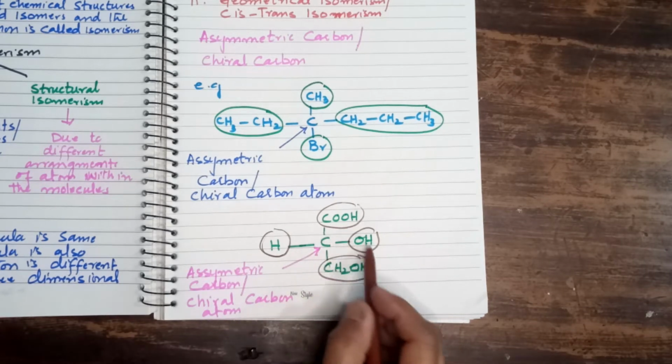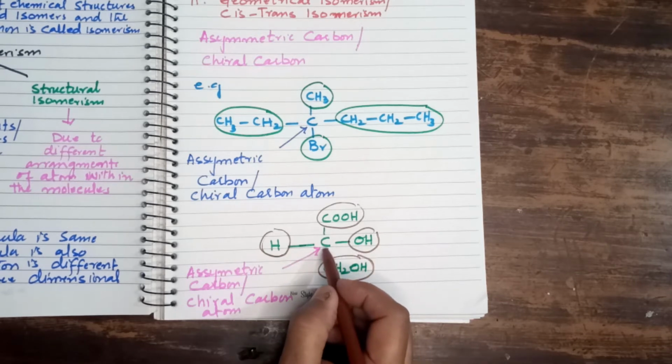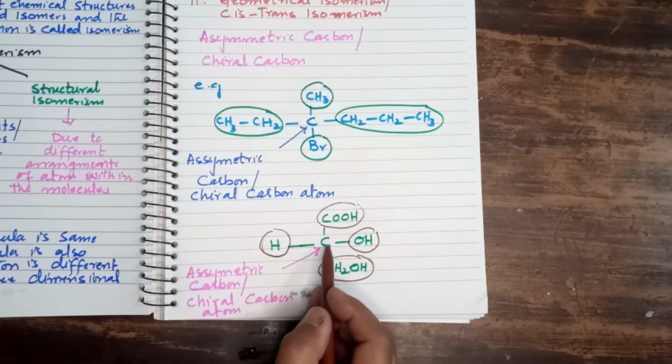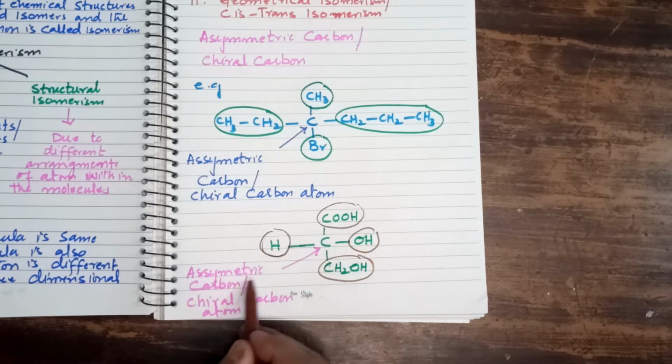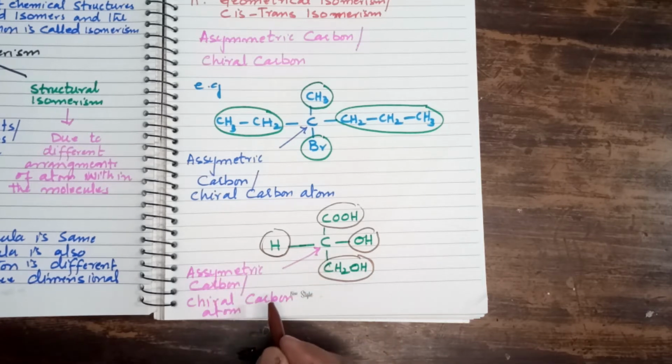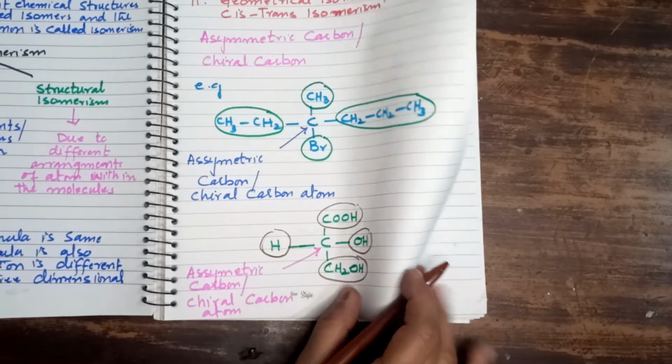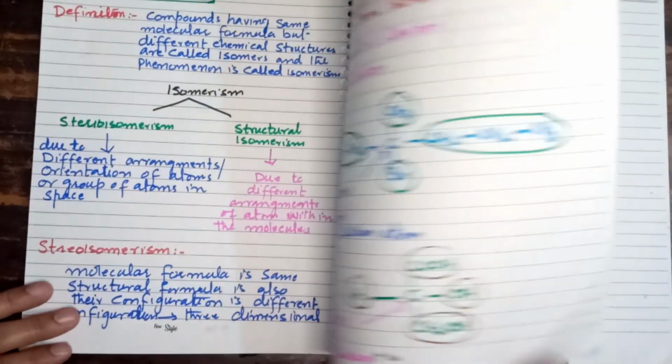All the 4 atoms or groups of atoms attached with this carbon atom are different. That's why this carbon atom is an asymmetric carbon or a chiral carbon atom. Asymmetric means without. It means this carbon atom is without symmetry.